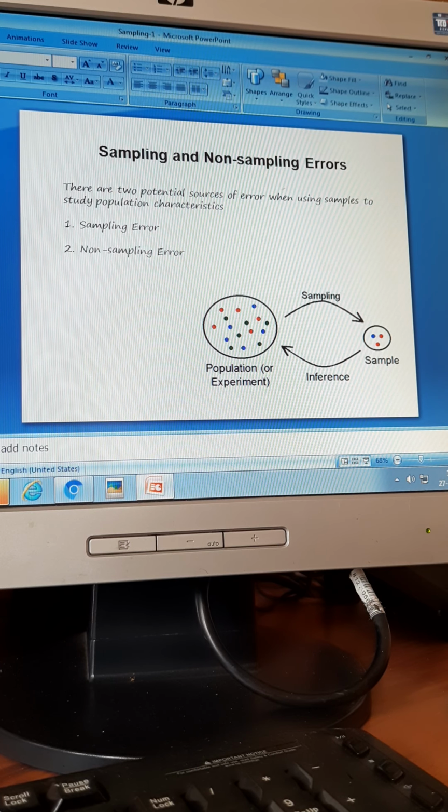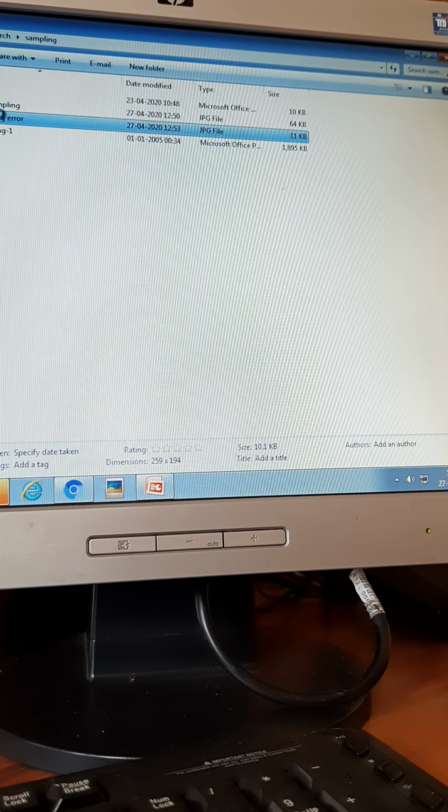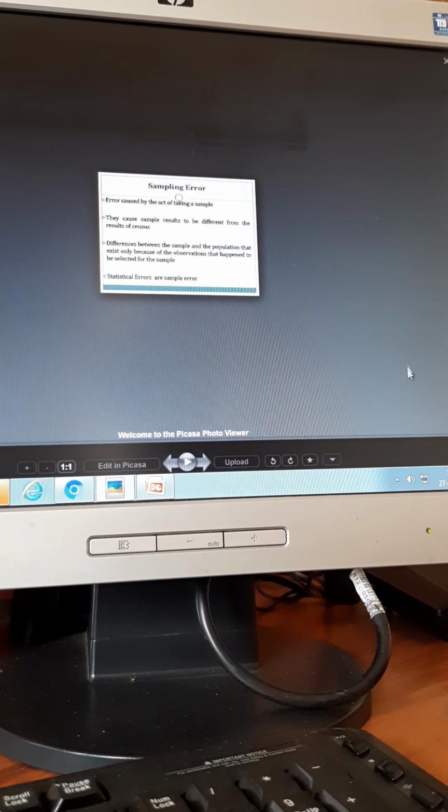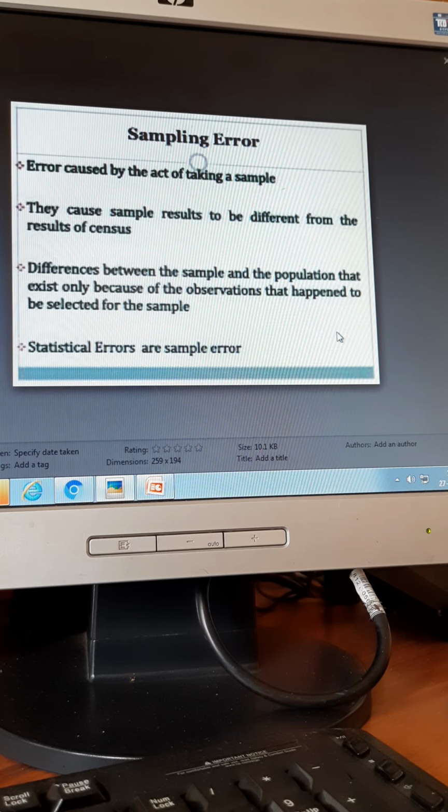What is non-sampling error? Okay, this is sampling error. Sampling error is caused by the act of taking a sample or leaving out a particular set of people in the sample. They cause sample results to be different from the results of the census.